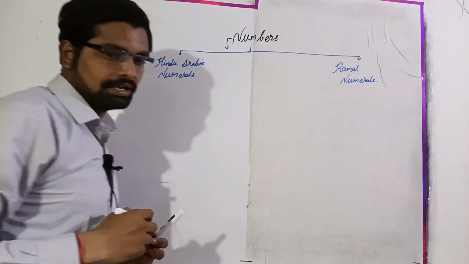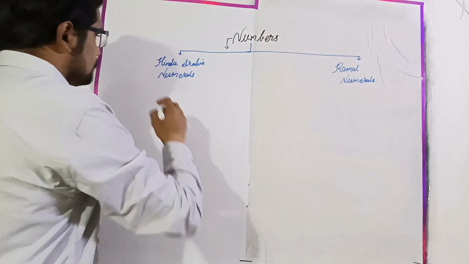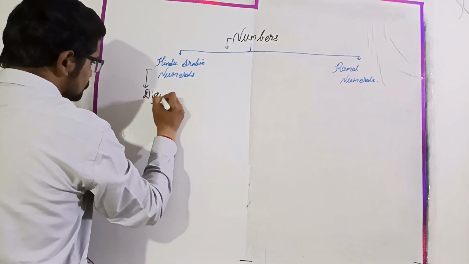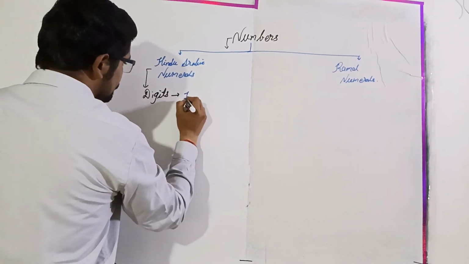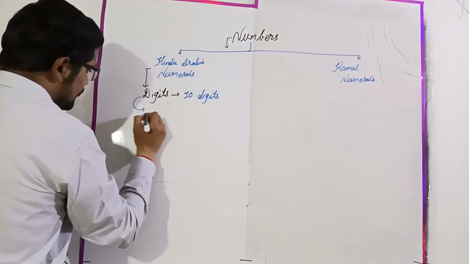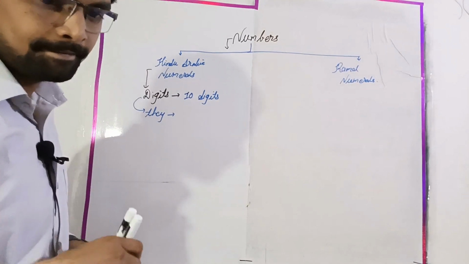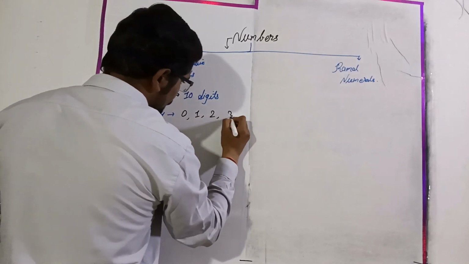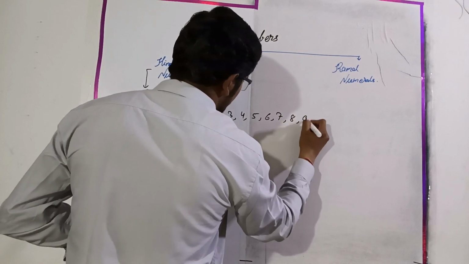In Hindu Arabic numerals, how many digits are there? There are 10 digits in Hindu Arabic numerals. They are 0, 1, 2, 3, 4, 5, 6, 7, 8, and 9.